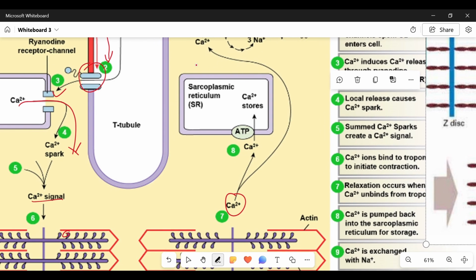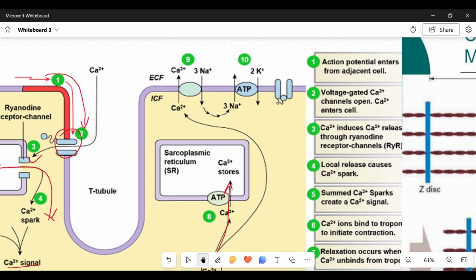One of them is the use of this calcium ATPase. Now this calcium ion ATPase will make sure that these calcium ions are pumped back into the sarcoplasmic reticulum. In the same vein, some of the calcium ions will use the calcium sodium pump, or the calcium sodium ion co-transport, to move 2 calcium ions out and 3 sodium ions in.